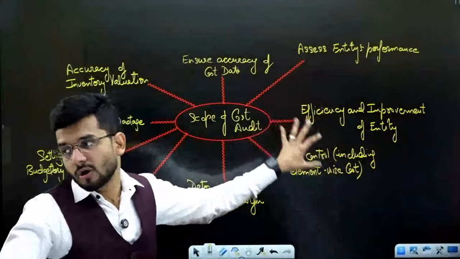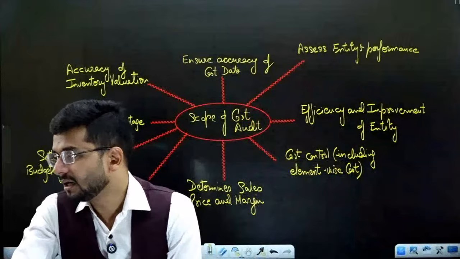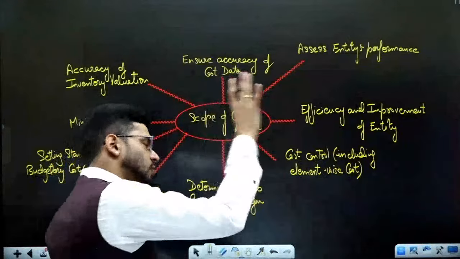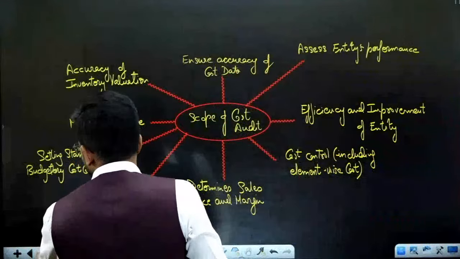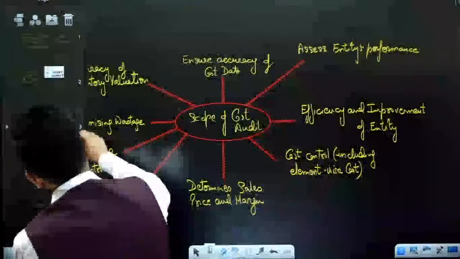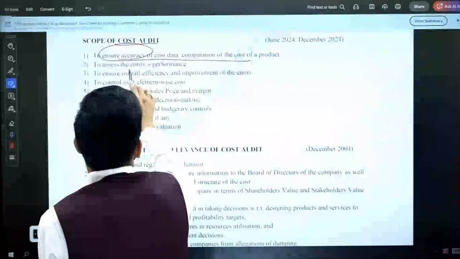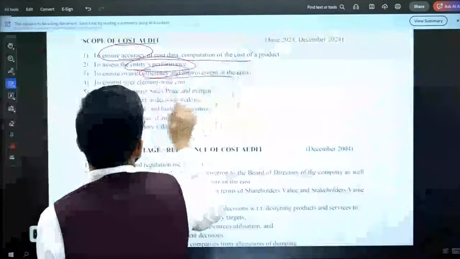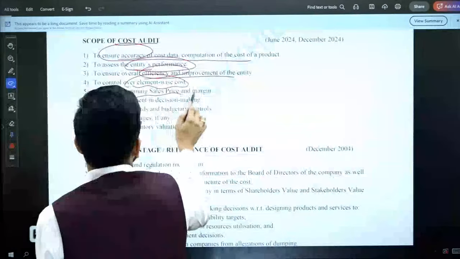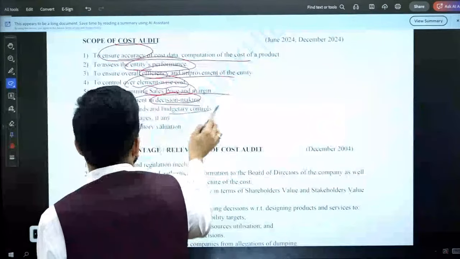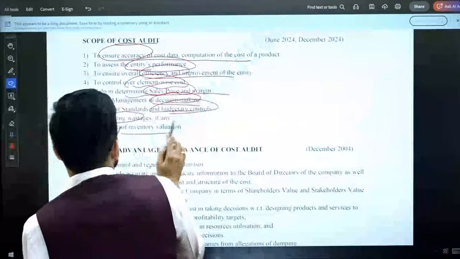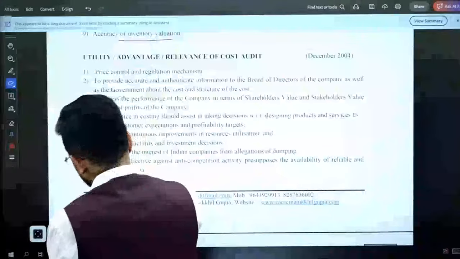This is how the scope of the cost auditors is defined in the act, as well as the general understanding. So what is the scope of the cost auditor? Ensuring accuracy of cost data, entity's performance, overall efficiency improvement, element-wise cost, sales price margin, decision making, budgetary control, minimizing waste, and accuracy of inventory valuation.